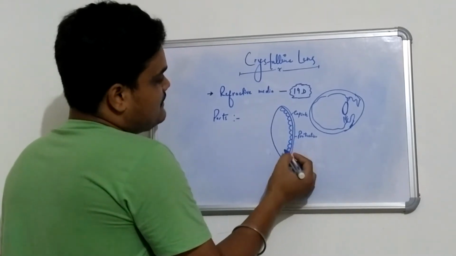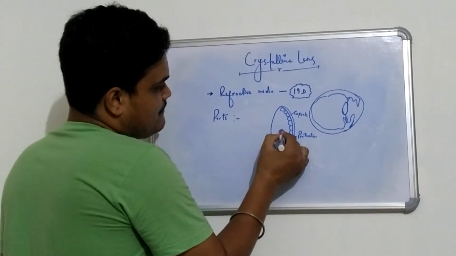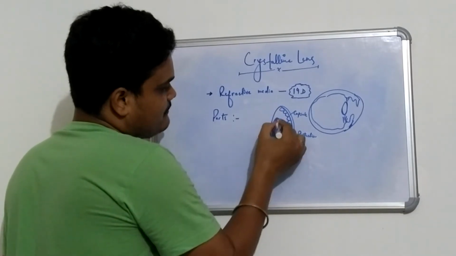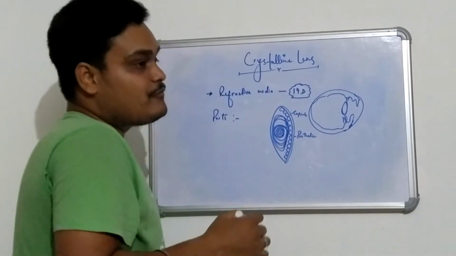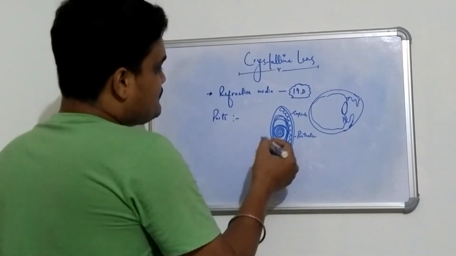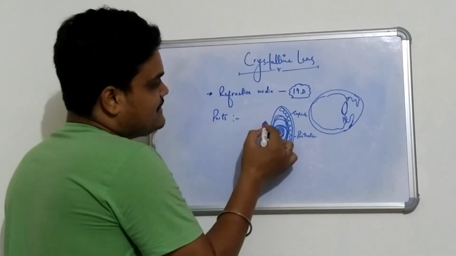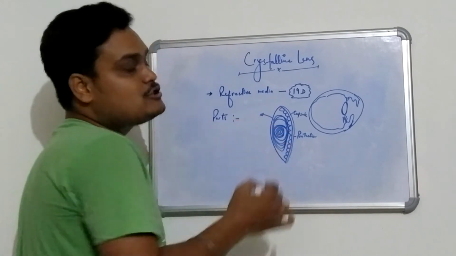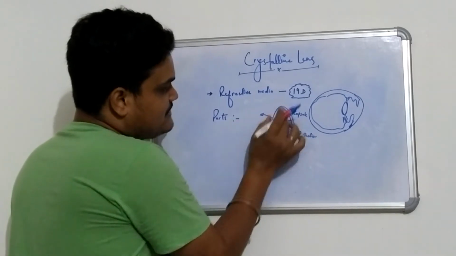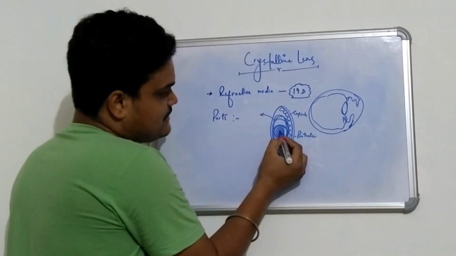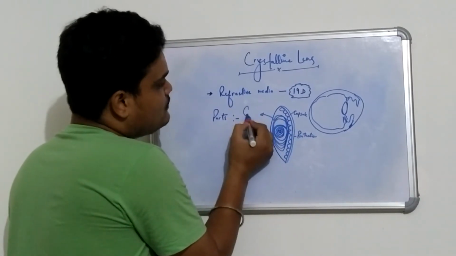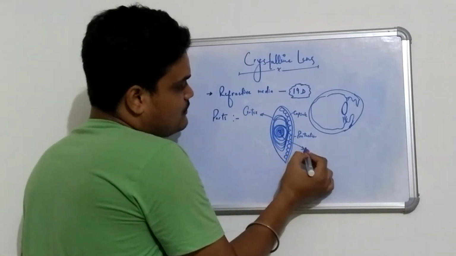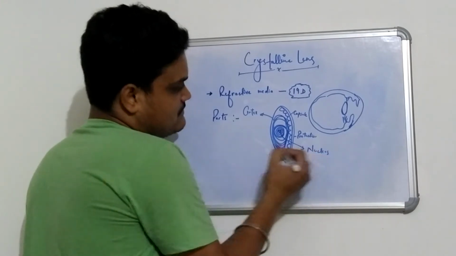After that epithelium we have a number of lens fibers which are present here, which are a kind of protein. These lens fibers are further divided into two parts, the peripheral zone and the central zone. The peripheral zone is these two areas, and the central zone is this. The peripheral zone is known as the cortex, and the central zone is known as the nucleus.